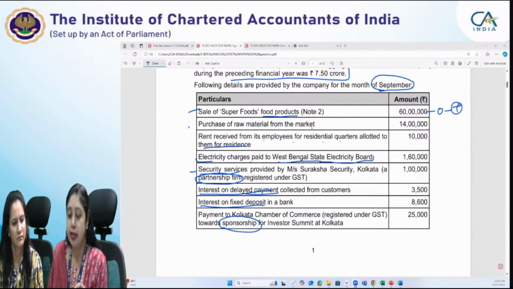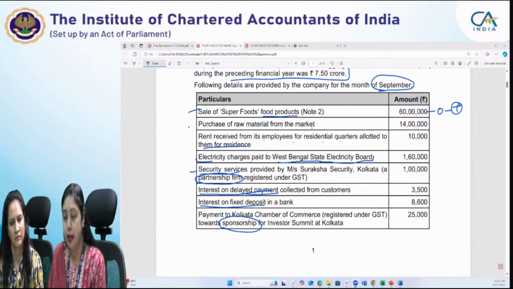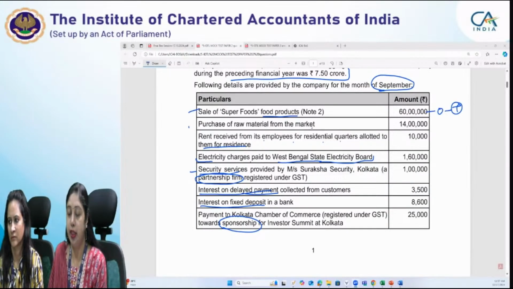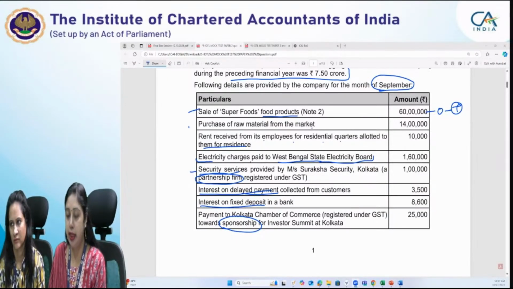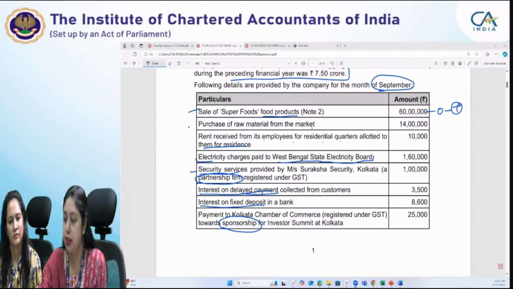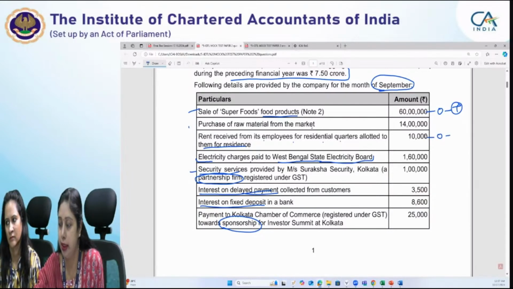So rent received from its employees for the residential quarters allotted to them for residence. So this Abhivakti Private Limited has provided renting of residential dwelling to the employees, and employees would definitely be unregistered. So the service of providing the residential dwelling to the unregistered person is exempt. Okay, so this is an outward supply, but it is an exempt supply.